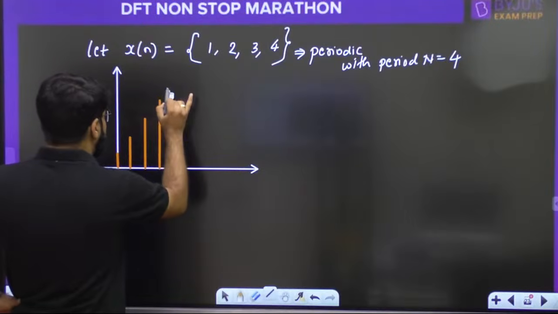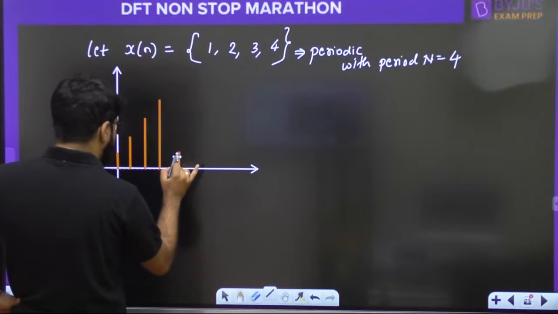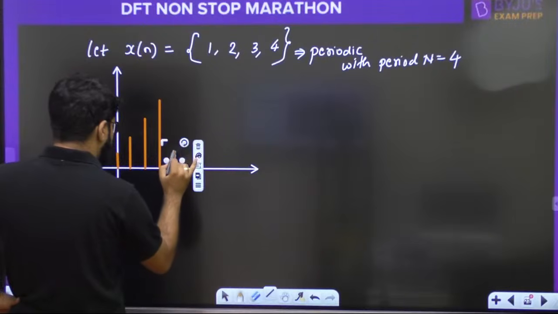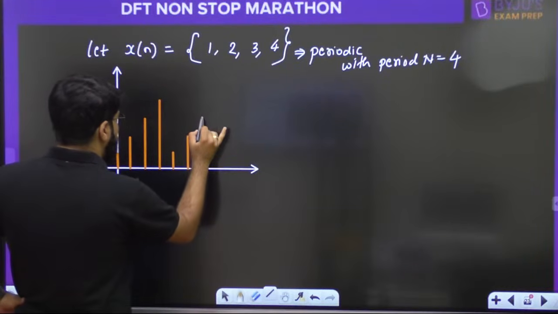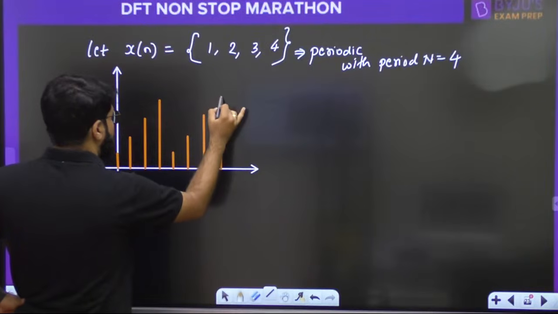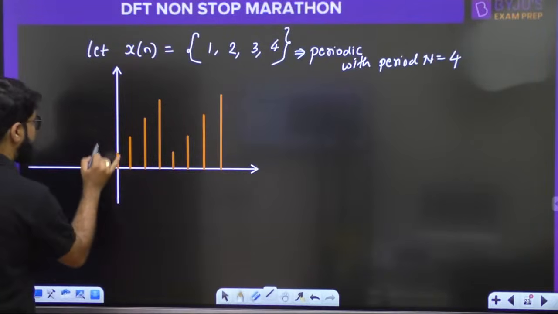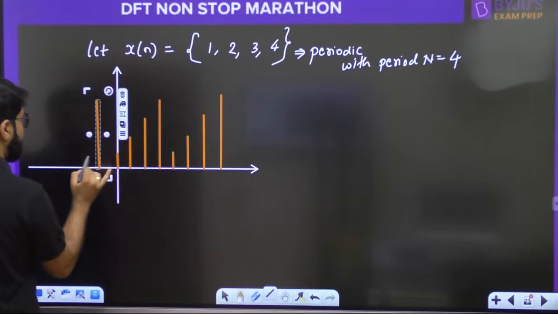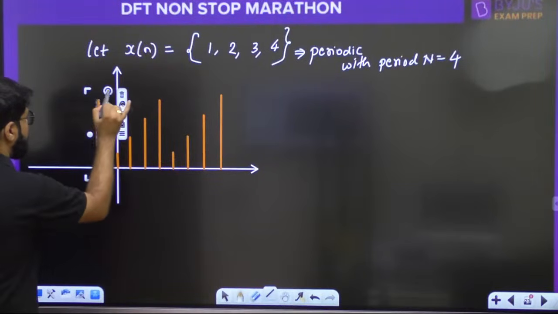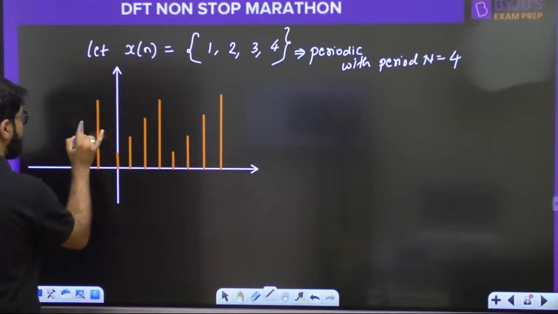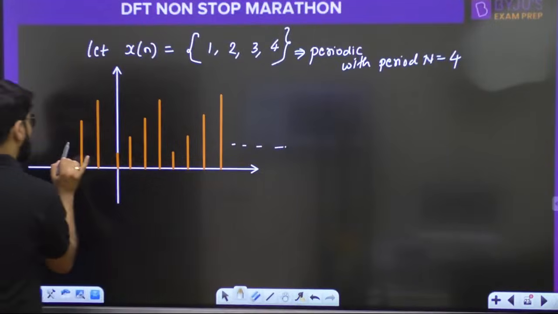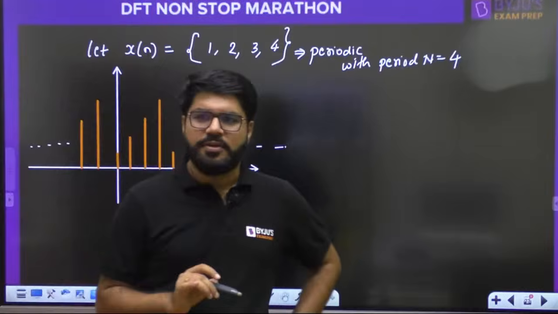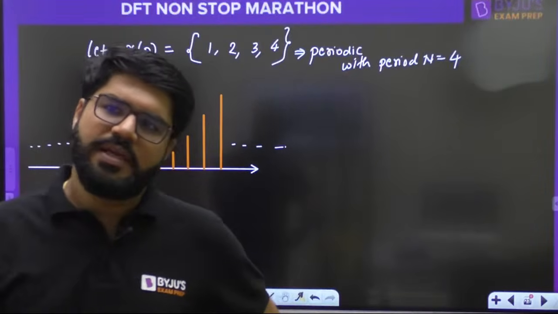Because it is periodic, it will repeat henceforth, and then again it will be 1, then again 2, then again 3, again 4. Of course there has to be repetition on the left hand side also. Suppose this is 4, writing in reverse, then this will be 3, and so on. Understand the concept of circular shift first.